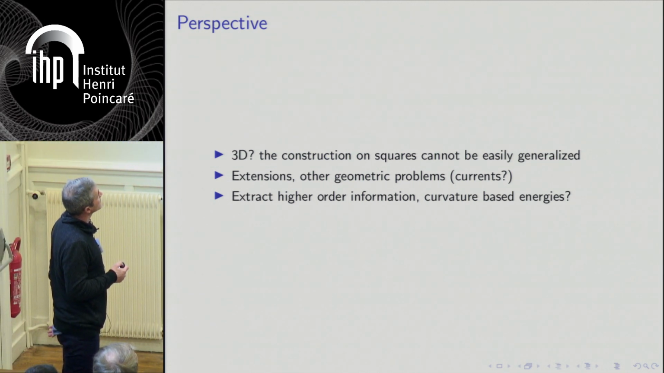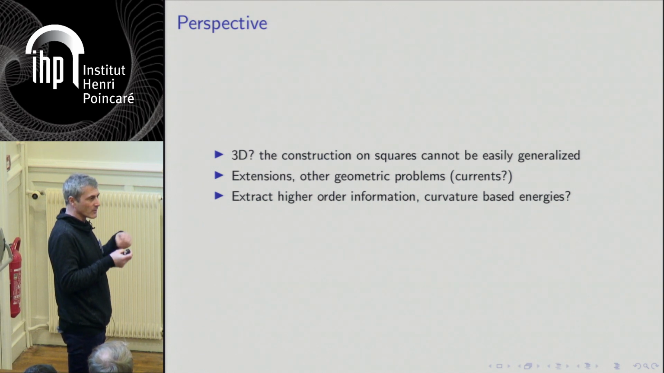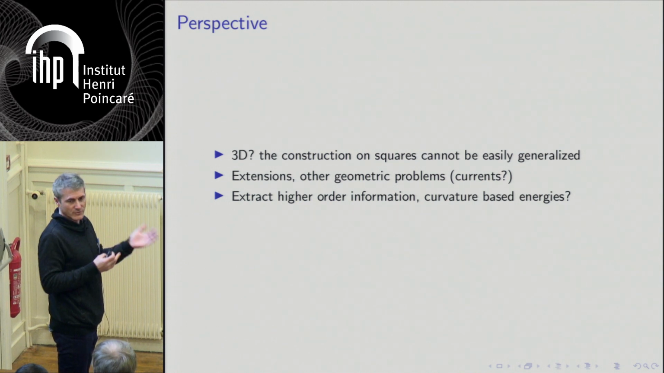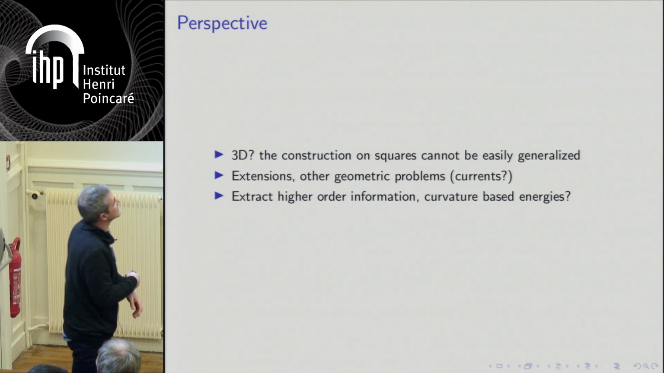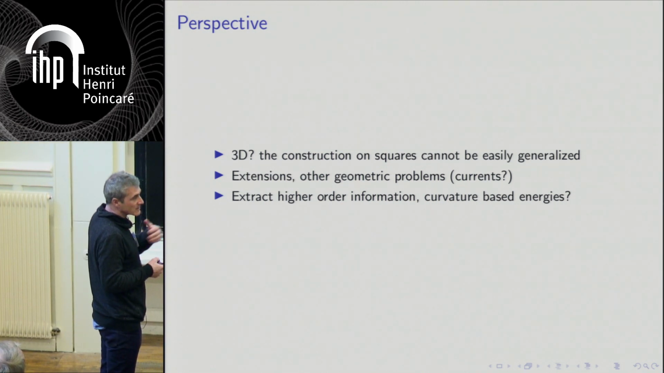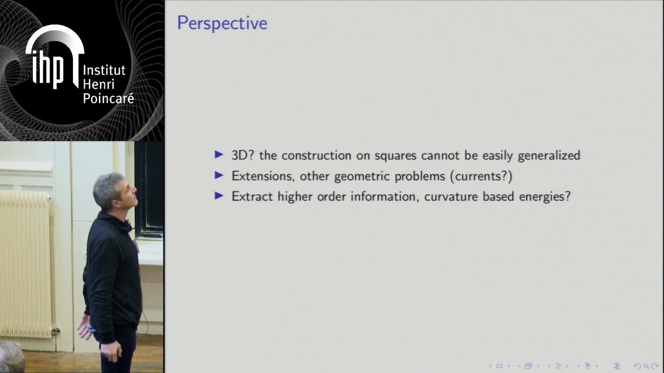So what we would like to do is to extend to more complicated geometric problems where we want to discretize, for instance, boundaries with curvature or trees or things like that. So there is still some work to do, to extract higher order information, for instance, even to try to extract curvature from the simple 2D problem.